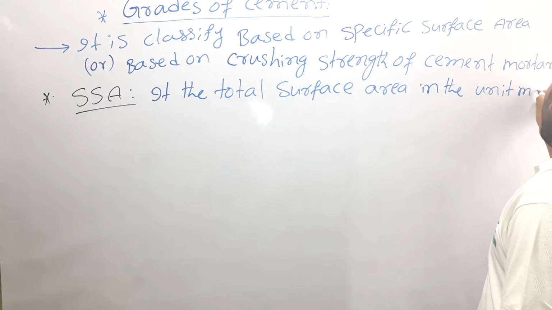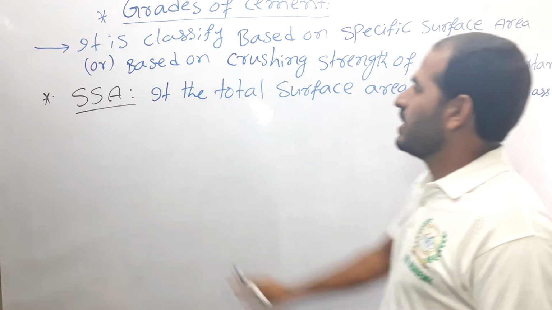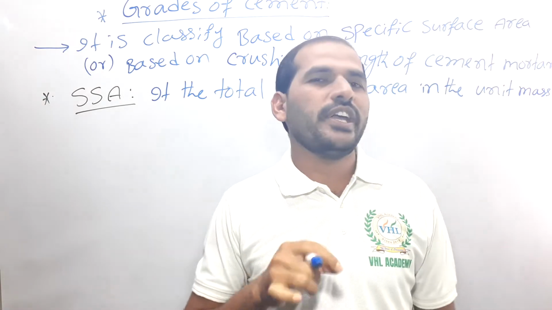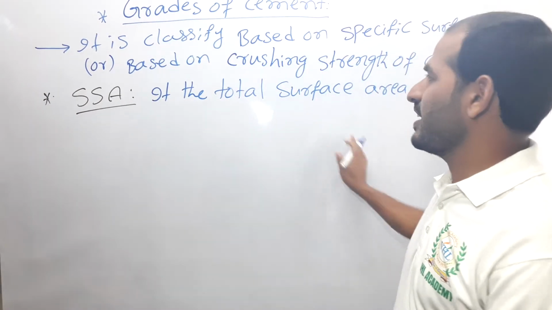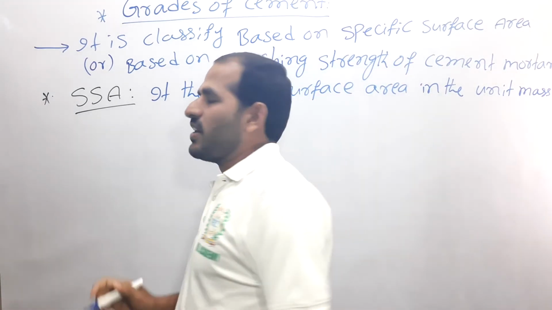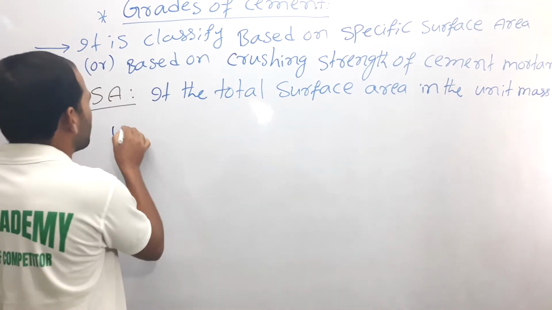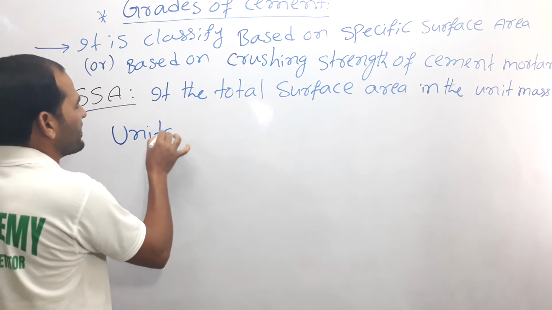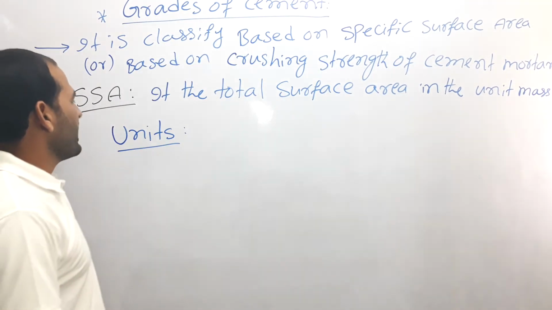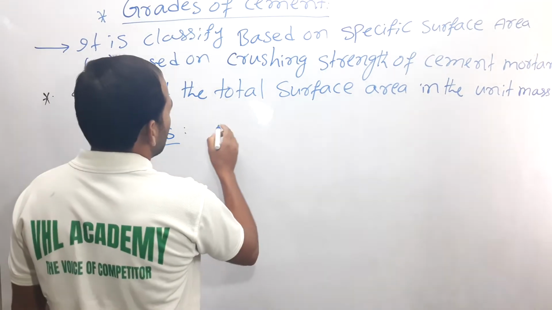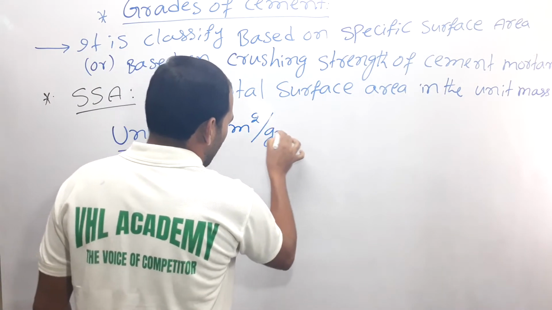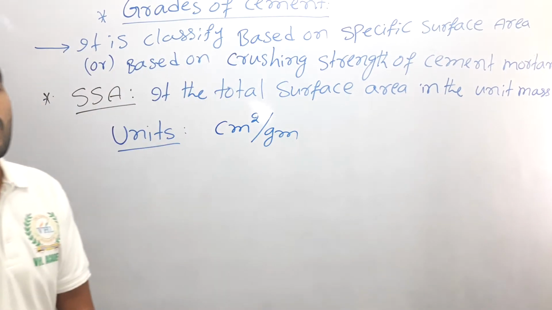The total surface area per unit mass is known as the specific surface area. The units of specific surface area are centimeter square per gram.